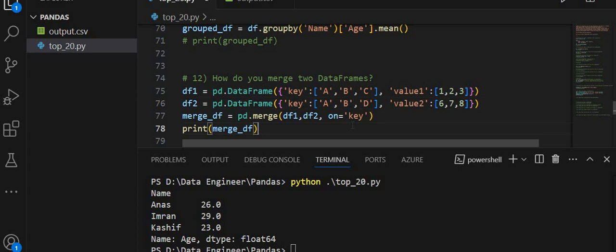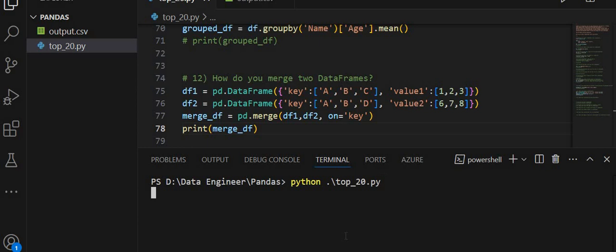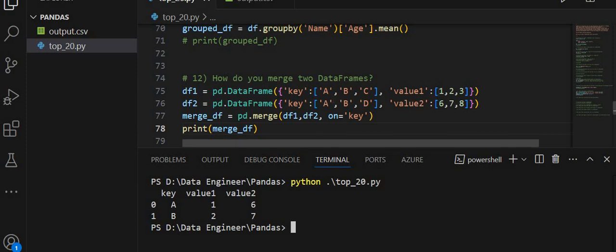So if I print this, clear my terminal, see, I am getting A and B with 1, 6 and 2, 7. The A is 1 and the B is 2, and the next A is 6 and the B is 7.